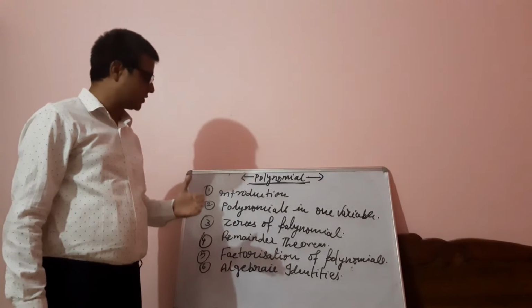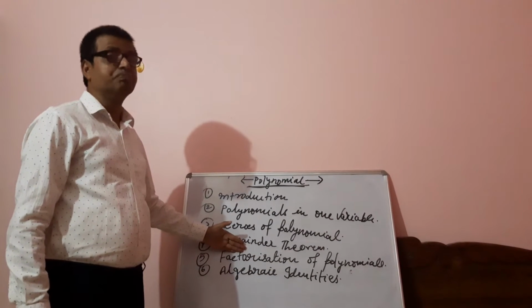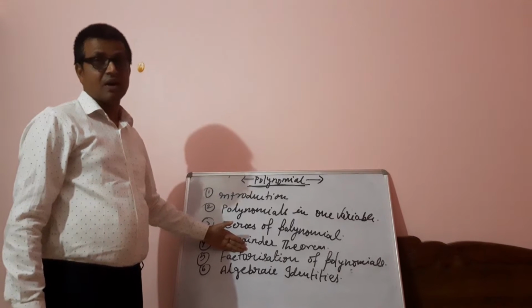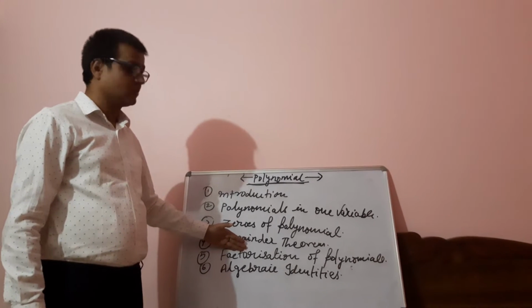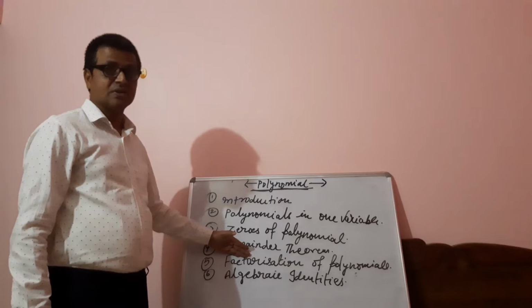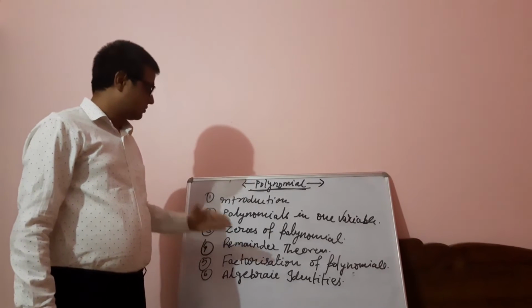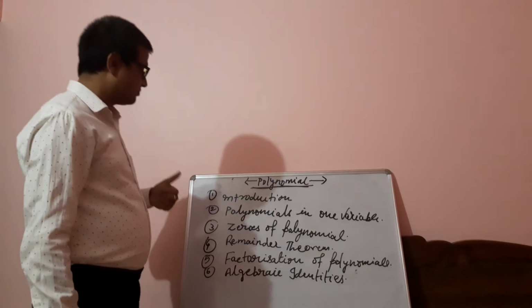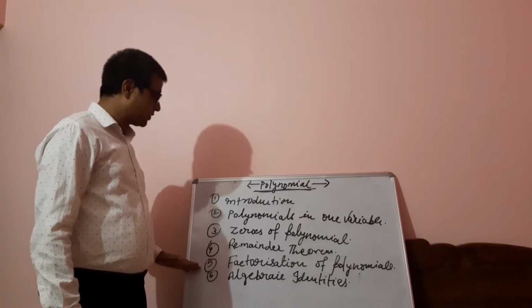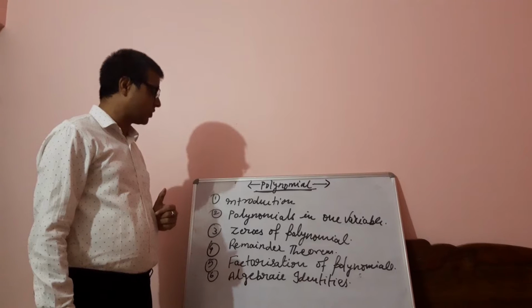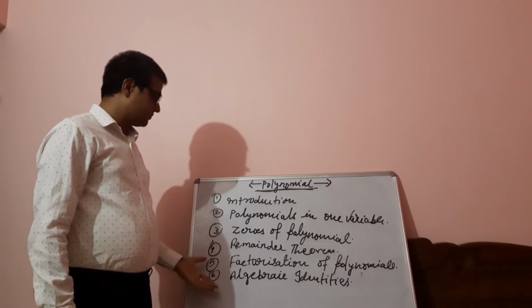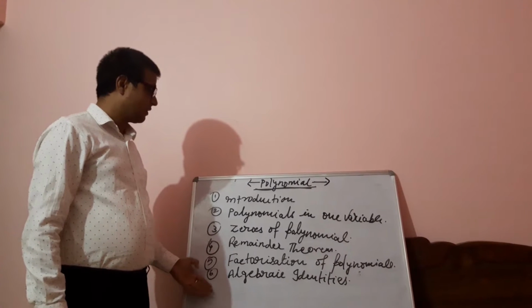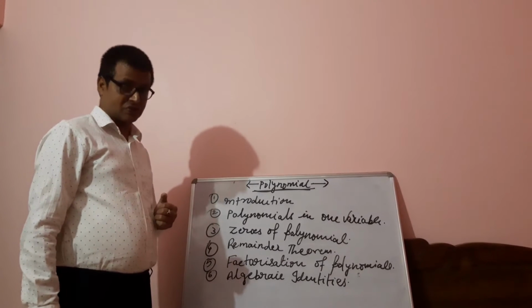This remainder theorem would be completely new to you all and you definitely will enjoy it once you have a concept. You will know the meaning of remainder theorem. We'll give you examples. And the fifth topic to be covered is factorization of polynomials. And the last, you will have algebraic identities.